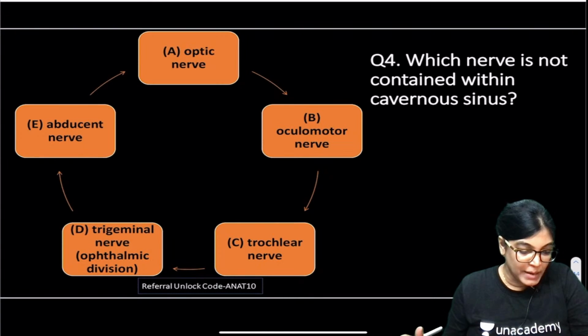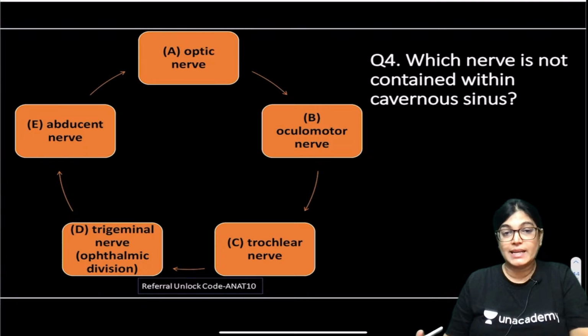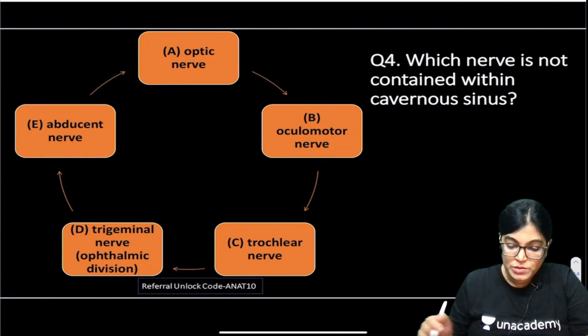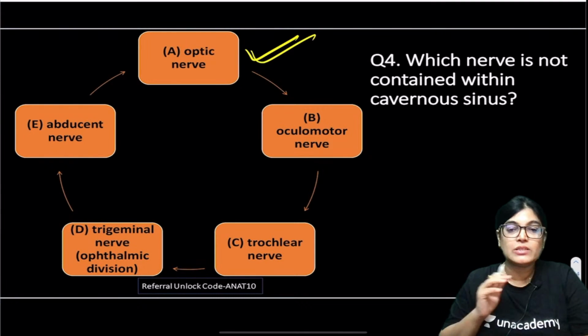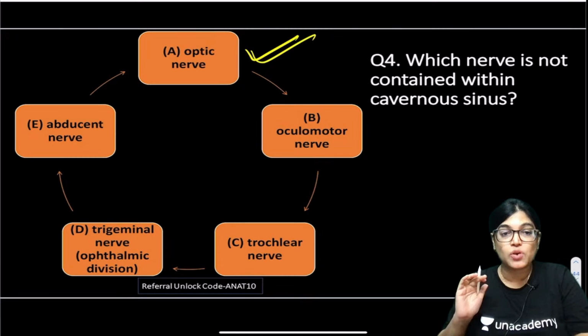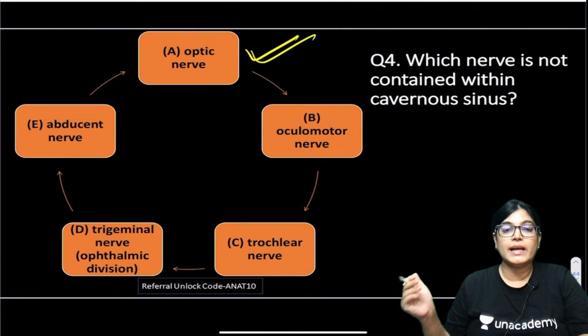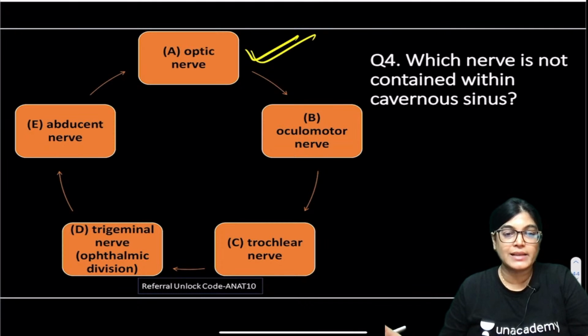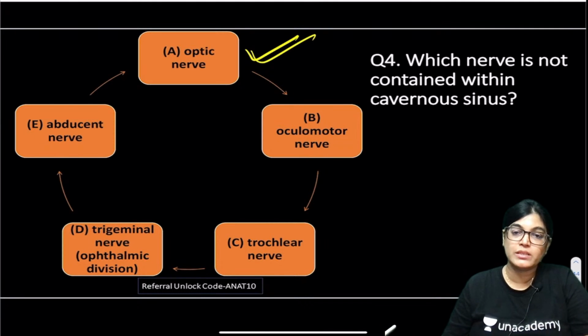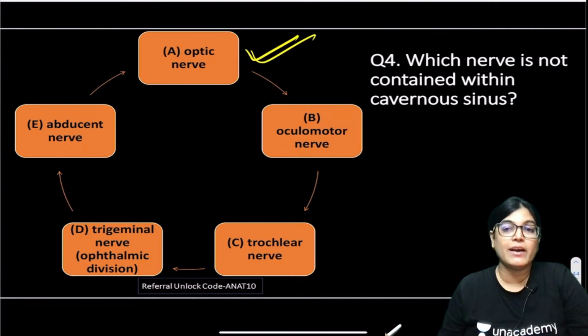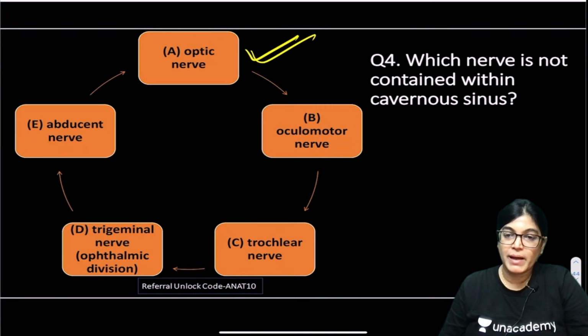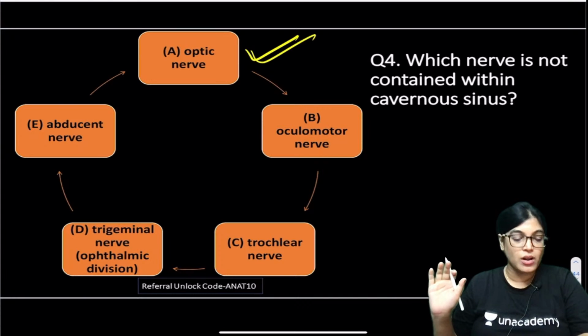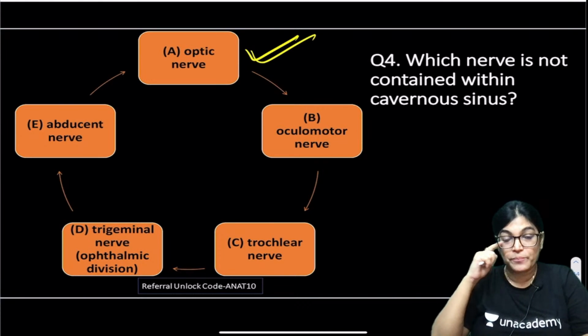My dear friends, I am so happy many correct answers are coming up. Yes, the optic nerve is not contained in the cavernous sinus. The rest of the nerves mentioned here, oculomotor, trochlear, trigeminal ophthalmic division, and abducens, are sure shot contained in the cavernous sinus, and the cavernous sinus also sometimes contains the maxillary division of the trigeminal nerve. All of you are absolutely correct. It's not A, the optic nerve.